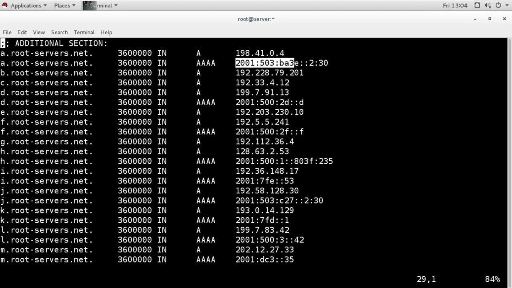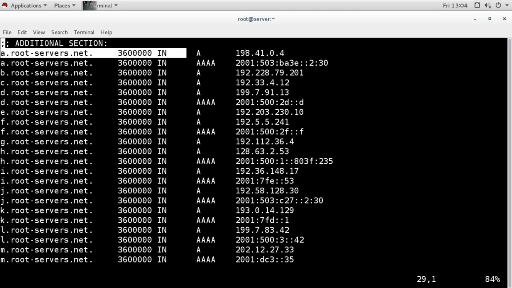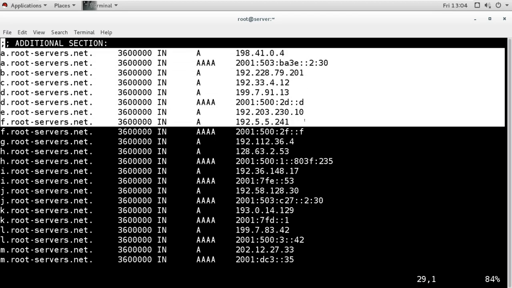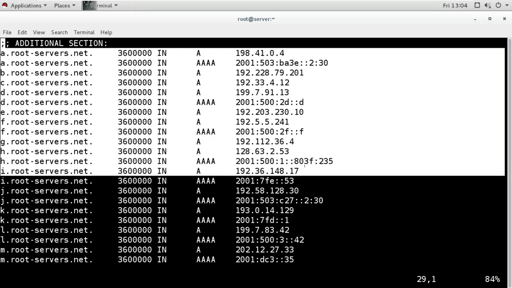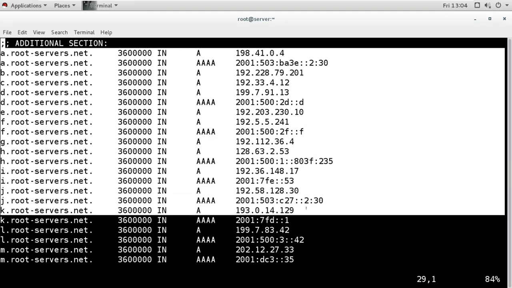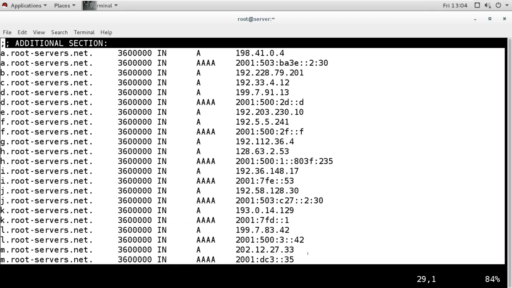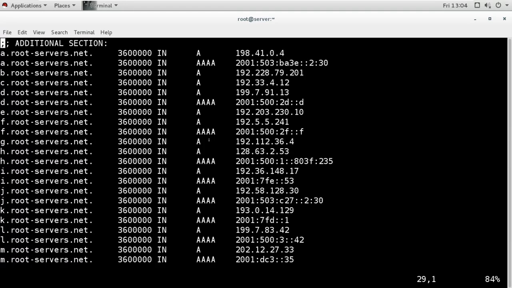Now how many records do we have? As I said, we have 13 root servers. So how many do we have here? 1, 2, 3, up to 22. Because some of the names appear 2 times.